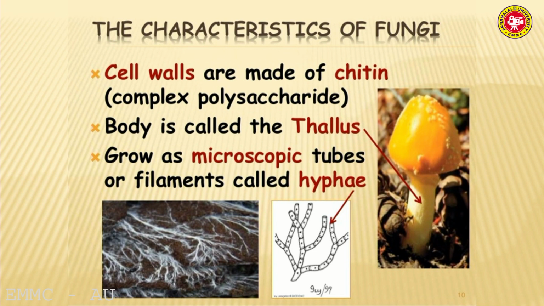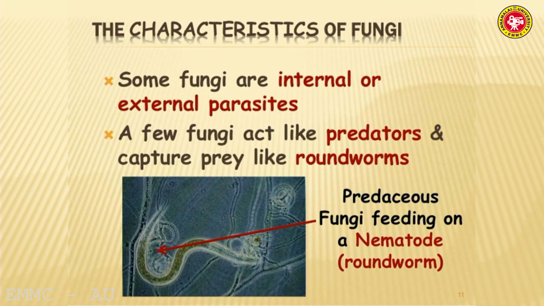Hyphae are the external structure of the fungi. They are thin filaments that can be seen under the microscope. Most fungi are parasitic, meaning they are internal or external parasites. Some fungi are predators, which means they capture prey like roundworms.